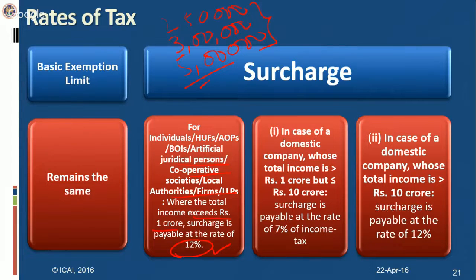In case of a domestic company, the surcharge rate of 7% or 12% depends on their total income. If the total income is more than 1 crore but up to 10 crore, then surcharge is payable at the rate of 7% of income tax. The surcharge is always payable on the income tax. When the total income of the domestic company exceeds 10 crore, the surcharge rate is 12%. Earlier it was 10%.